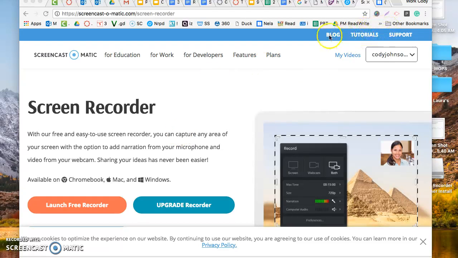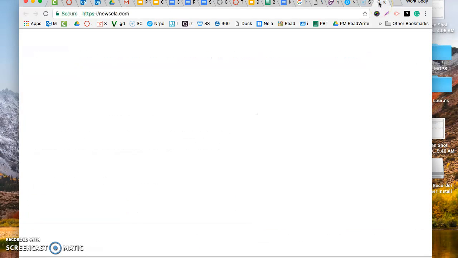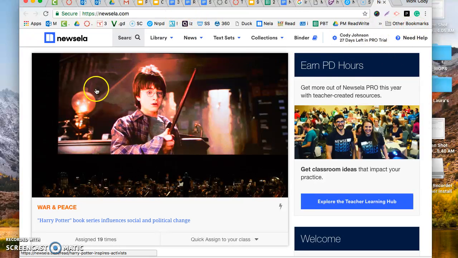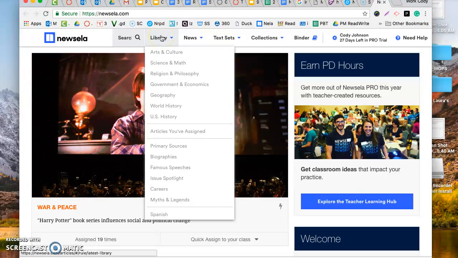Alright, I'm going to show you how to use Newsela. You're going to go to newsela.com, and hopefully you have something that looks a little bit like this. Mine will look a little different because it's the teacher view. But you have a library. Yours, I think, is over farther to the right. And this is where you're probably most likely going to be going.